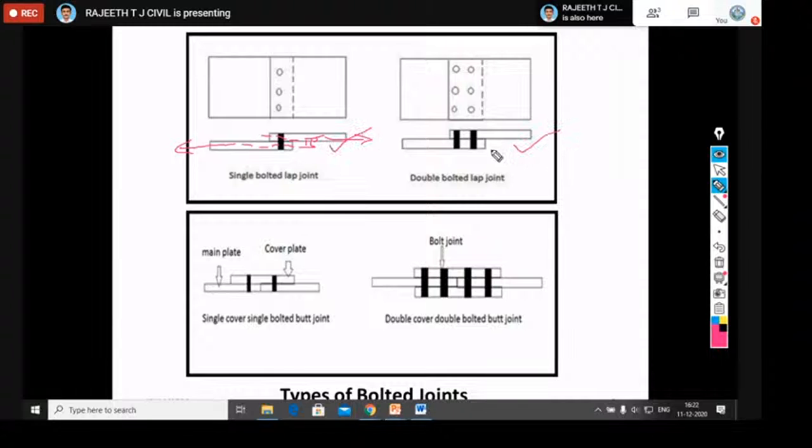Lap joints produce eccentricity. The single cover butt joint will also produce eccentricity, because the load transfers to the cover plate and again transfers to the other plate. Whereas the double cover butt joint will not produce eccentricity, because the load transfers directly between the plates. So butt joint results in zero eccentricity, whereas lap joint results in eccentricity. That is the concept you should know from different types of bolted joints.